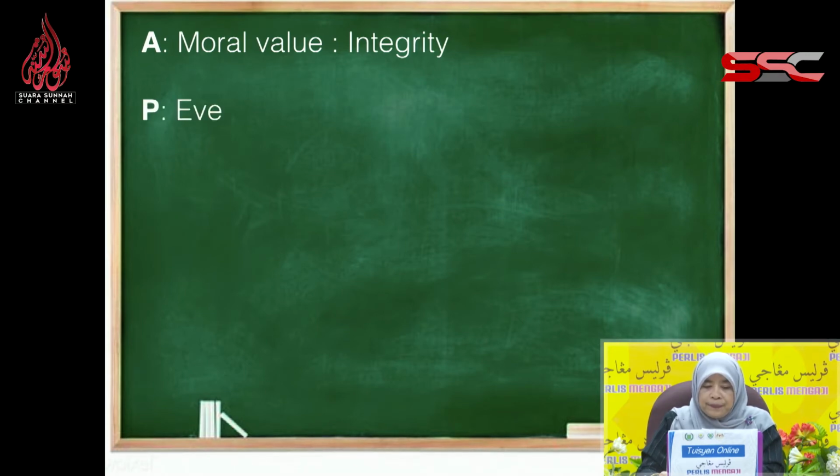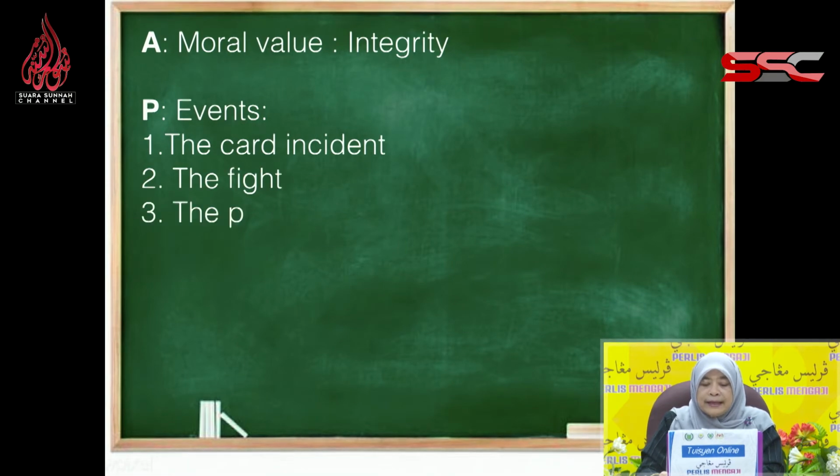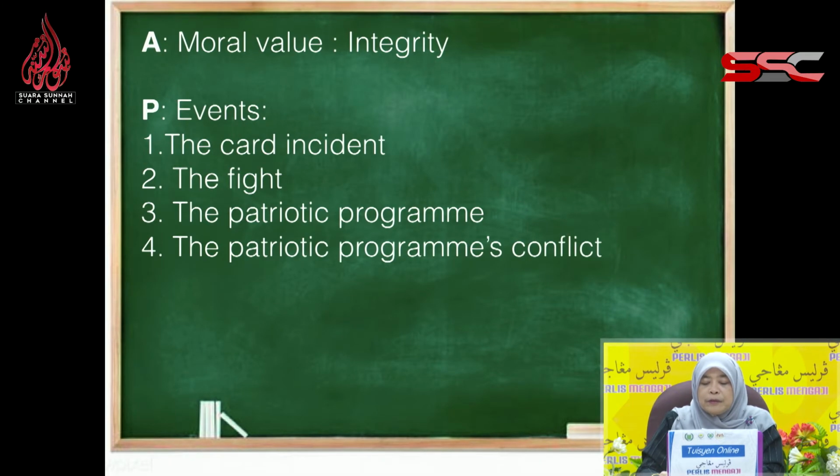The P, the proof, that would be the events. Event number 1, the card incident. Event number 2, the fight. Event number 3, the patriotic program. Event number 4, the patriotic program's conflict. Point 3 and point 4 are related. And point number 5, the conflict with Pa. So we are going to see how integrity is being displayed in these 5 events.